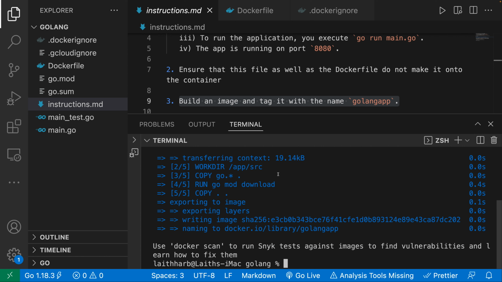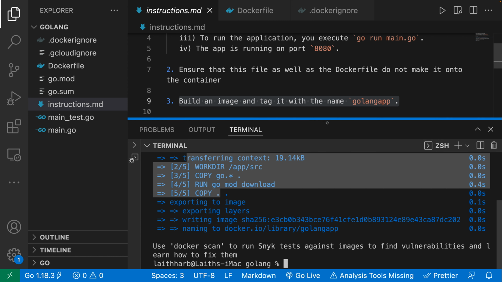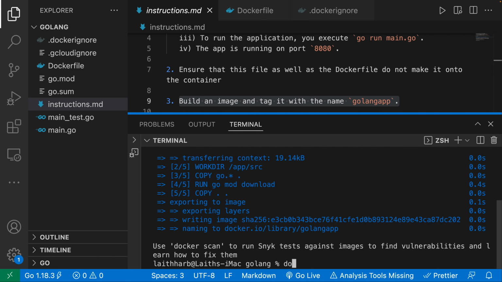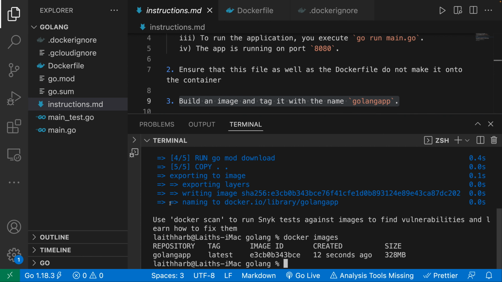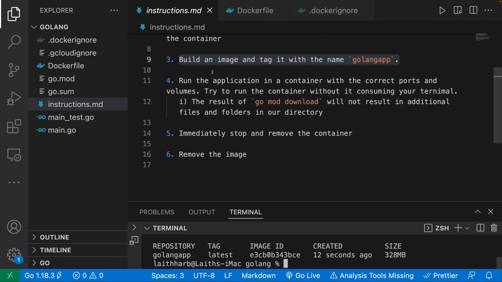And for me, it's going to be pretty fast because I have a lot of caching. I've done this before. For you, it might take a little bit longer. But now if we do docker images, we should see that we have this image that was created 12 seconds ago. All right. And of course, you can pause the video if this is going a little too fast so you can catch up. So now what we want to do is run our container.